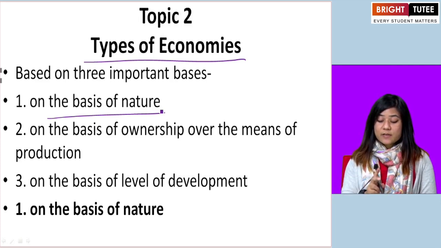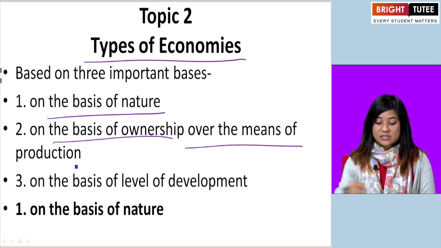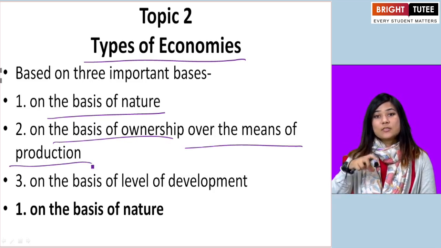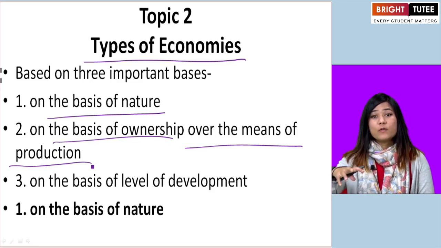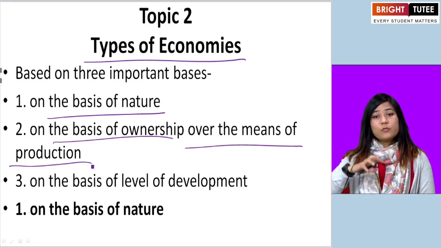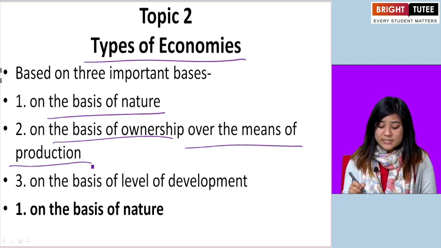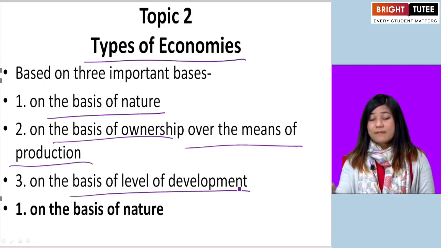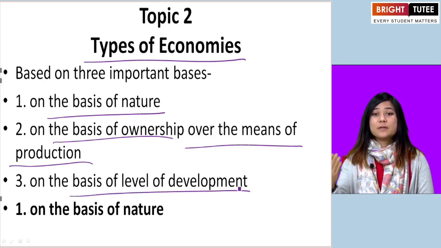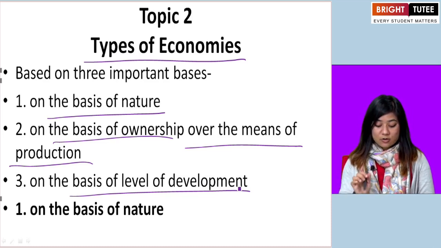The second kind of economy is based on the basis of ownership over the means of production. So who has ownership over the means of production? Who has control over wealth, who has control over land, property, etc.? The third is economy which is based on the basis of level of development. How developed the economy is or how underdeveloped that economy is.